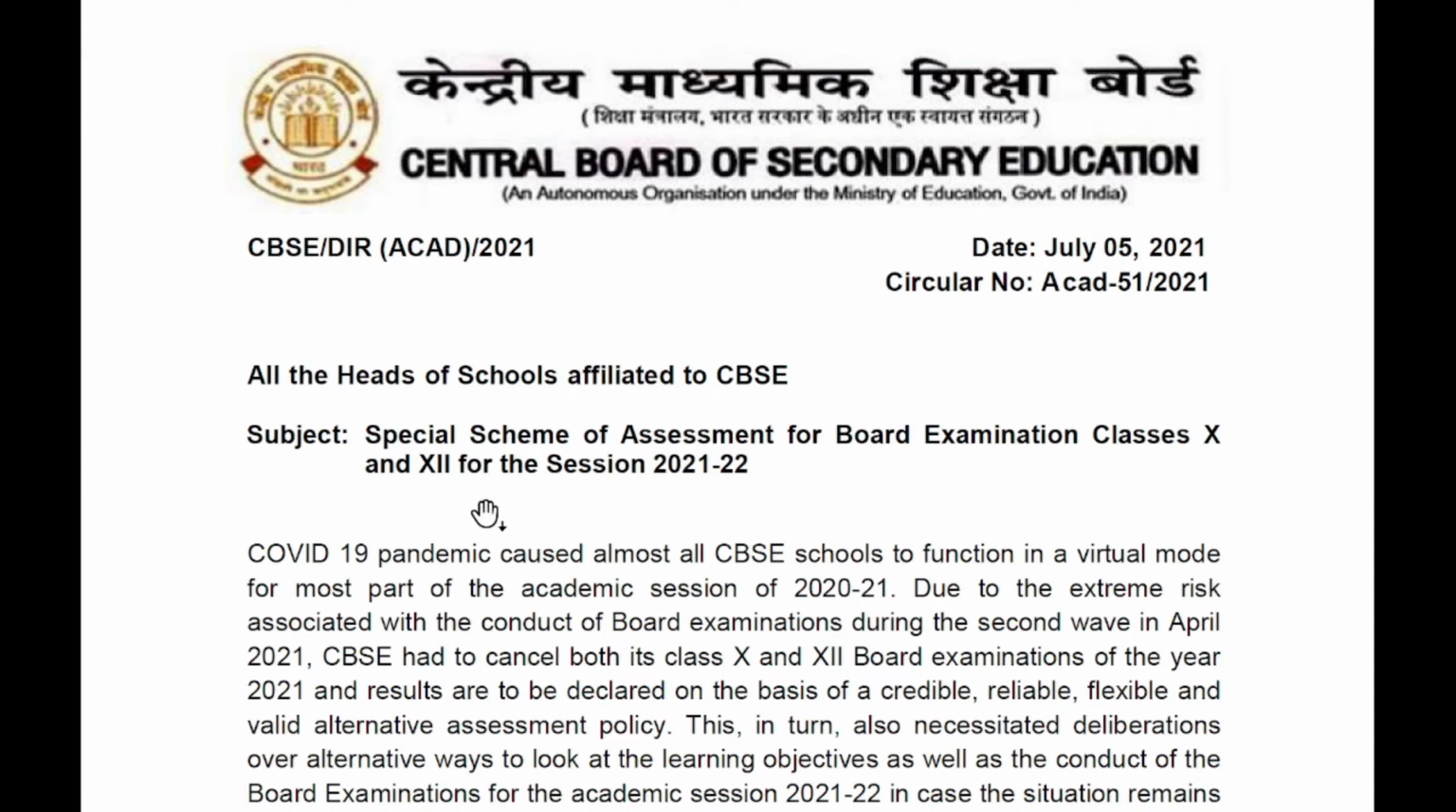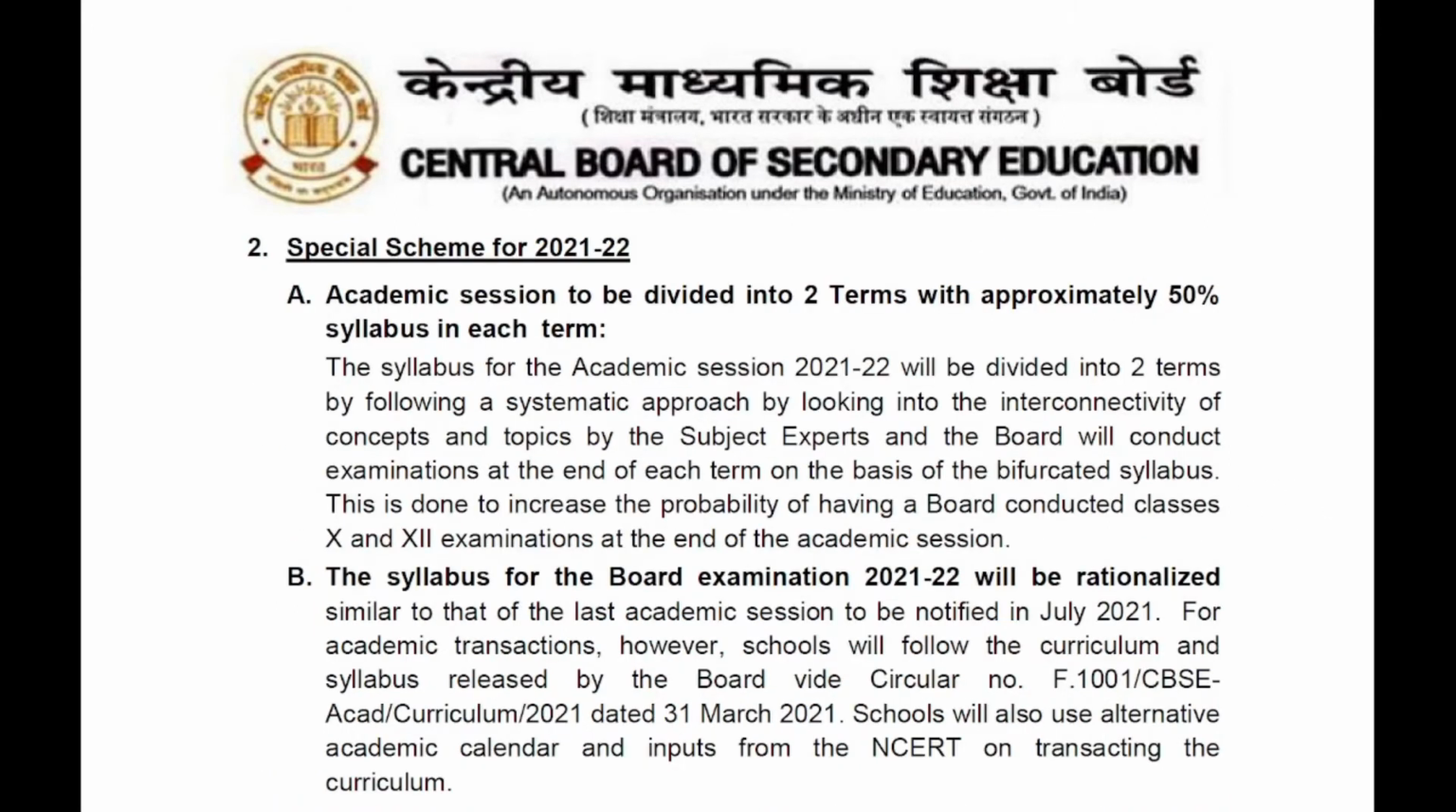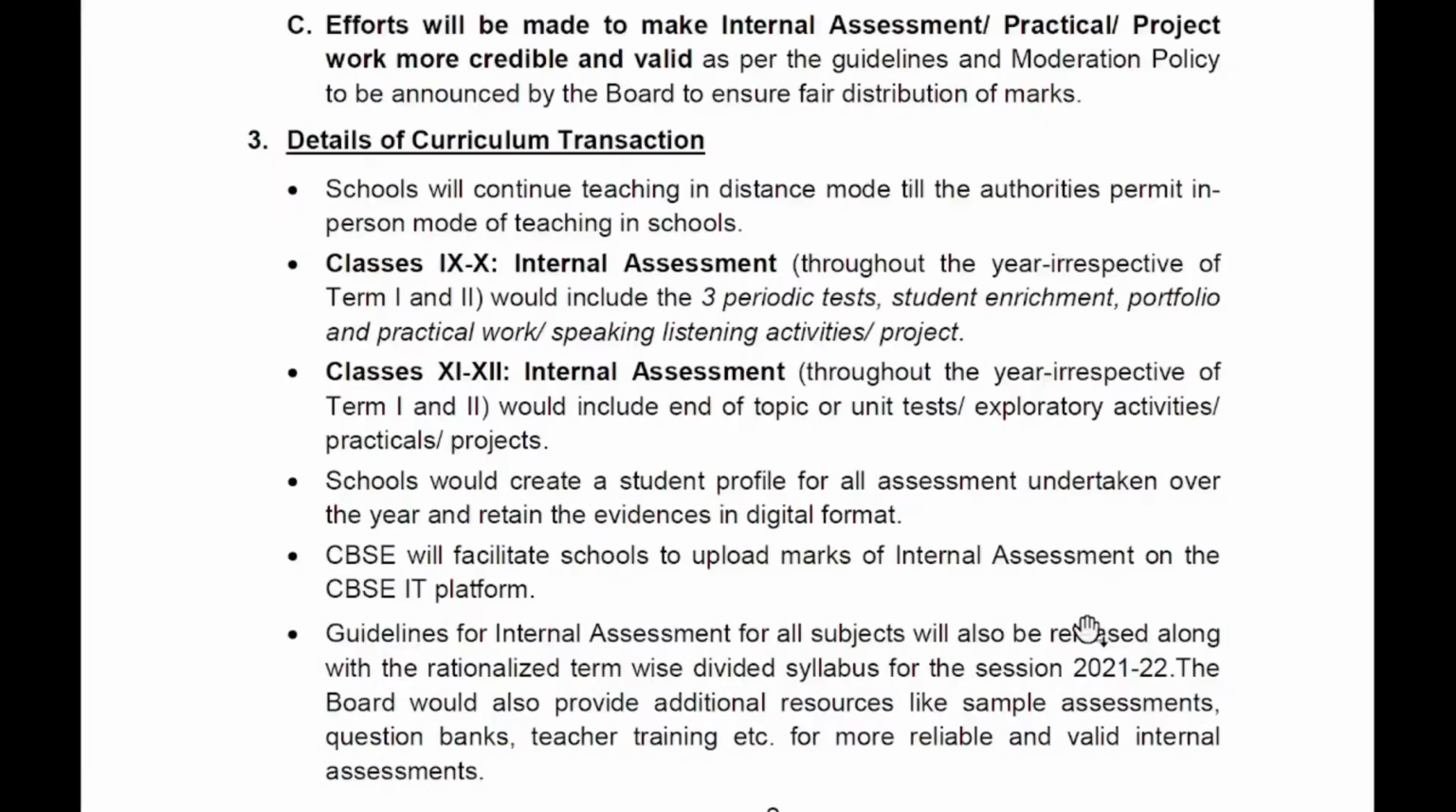Now coming to the circular issued by CBSE on the special scheme of assessment for board examination classes 10 and 12. The academic session will be divided into two terms with approximately 50% syllabus in each term, and the syllabus for the board examination 2021-22 will be rationalized. Now coming to the internal assessment. For classes 11 and 12, the internal assessment would include end of topic or unit test, exploratory activities, practicals or projects.